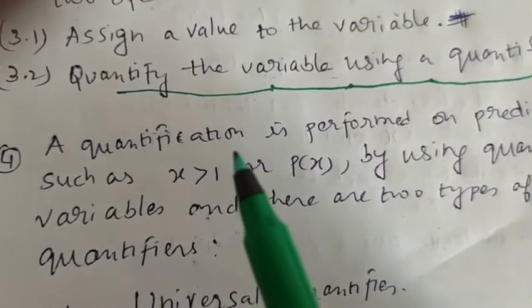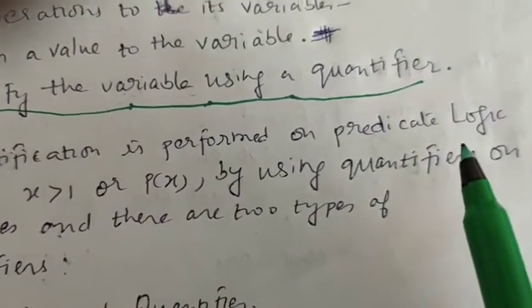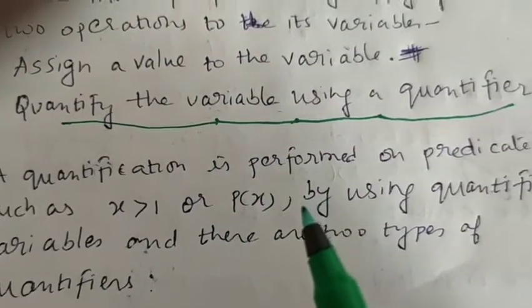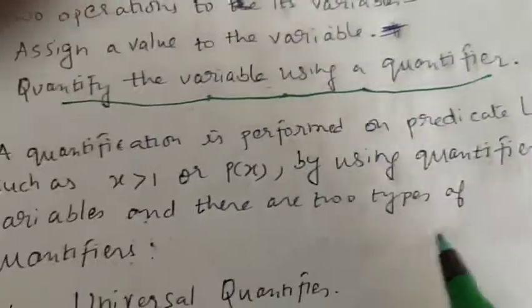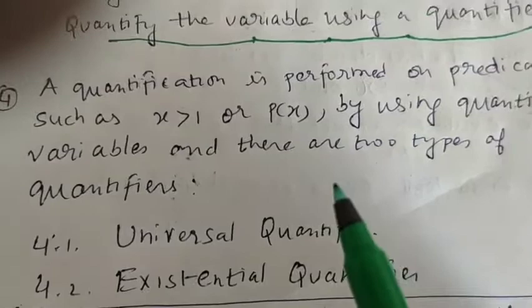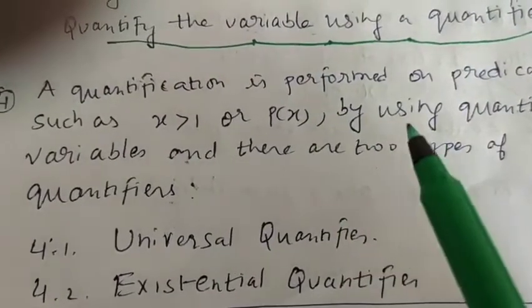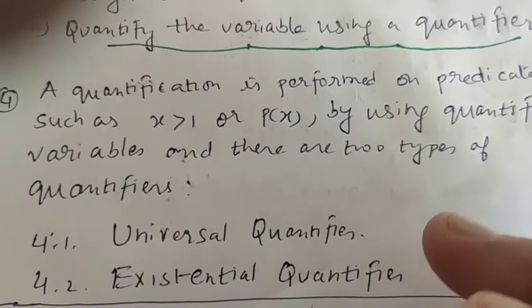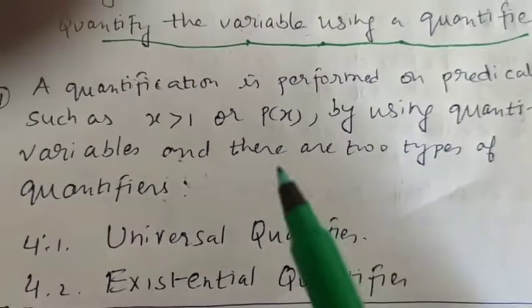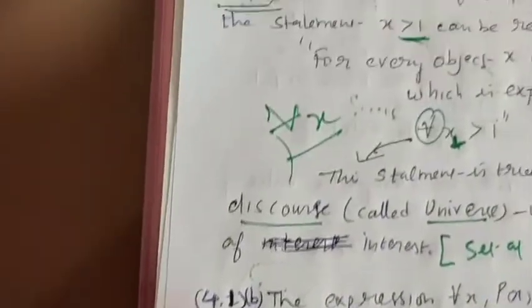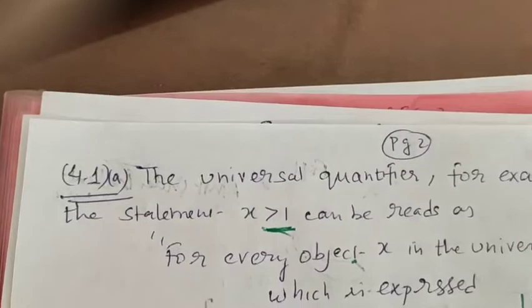Next, a quantification is performed on predicate logic such as x greater than 1 or P(x) by using quantifiers on the variable, and there are two types of quantifier. Quantification means you enhance the value of the variables in terms of two things, that is universal and existential quantifier. Now come to this 4.1a, that is universal quantifier.